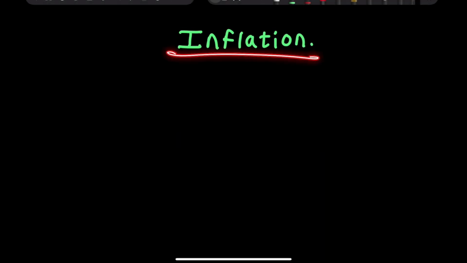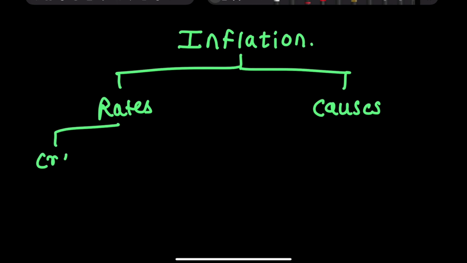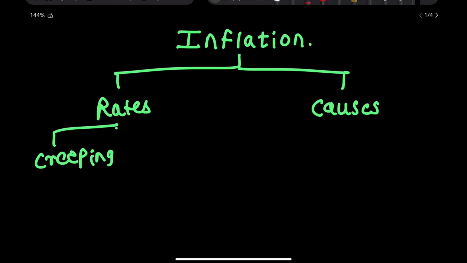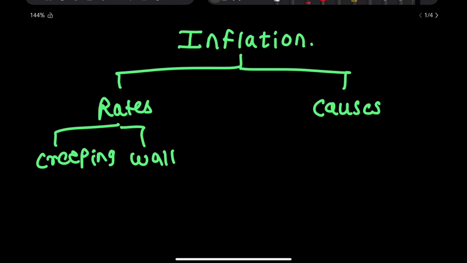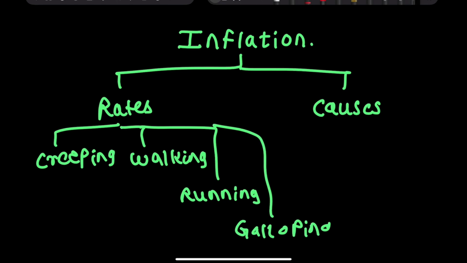अब तक हमने देखा है what is meant by inflation and types of inflation. In that we have seen inflation is divided into two types. One is based on rates and one is based on causes. In inflation based on rates, we have seen creeping inflation, walking inflation, running inflation, and galloping inflation. Today, we'll be looking into details of inflation based on causes. So, let's get started.